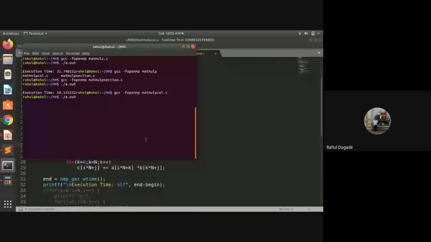Because in sections we are actually dividing it. We are completely making the 2 tasks independent.